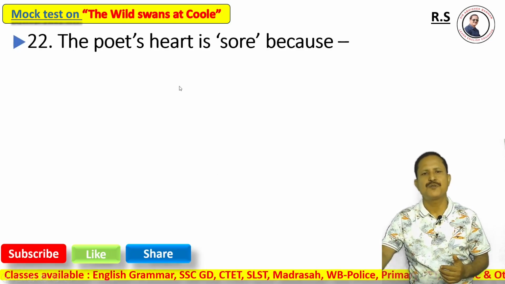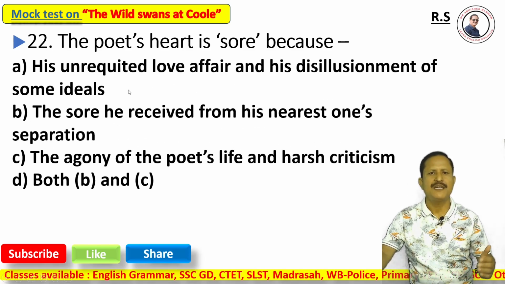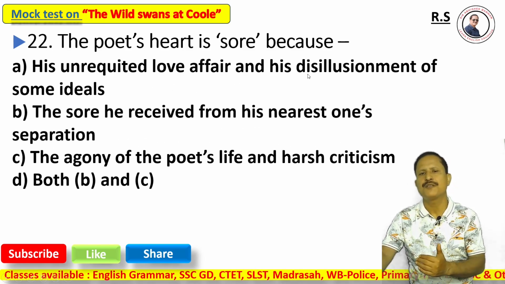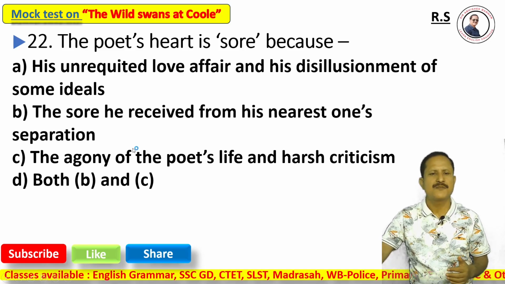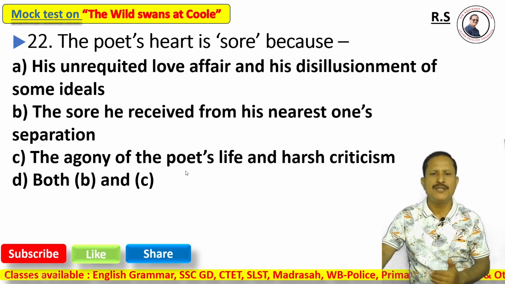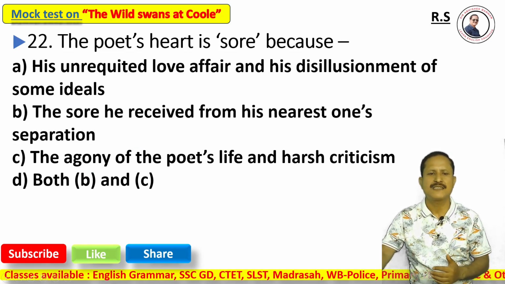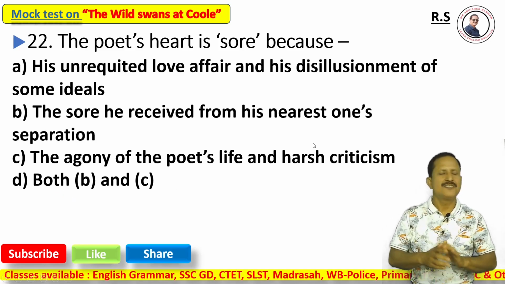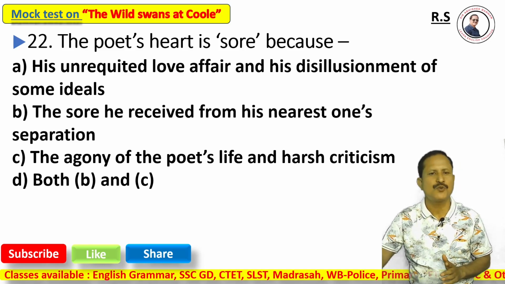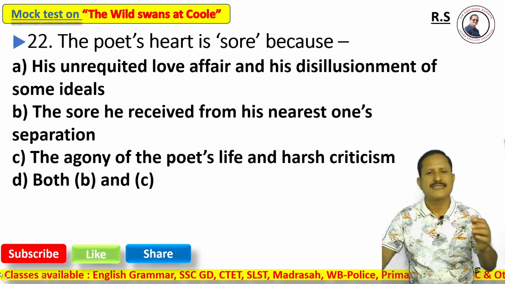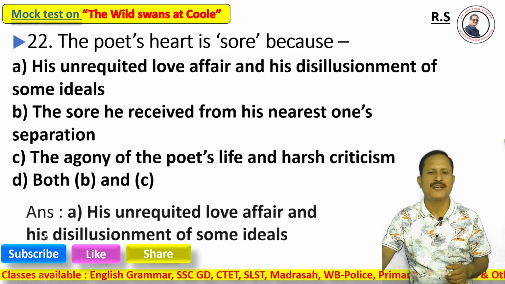Now question 22. The poet's heart is sore because option A, his unrequited love affair and the disillusionment of some ideals. Option B, the shock he received from his nearest ones, separation. Option C, the agony of the poet's life and harsh criticism. Option D, both B and C. These are very confusing options. The poet's heart is sore because the correct answer is definitely option A.